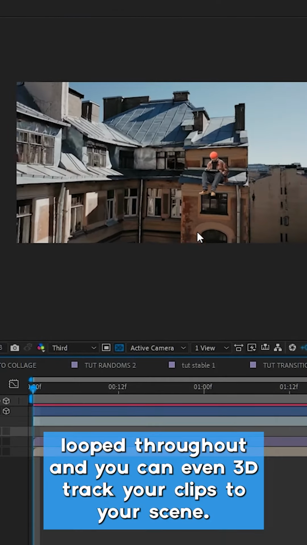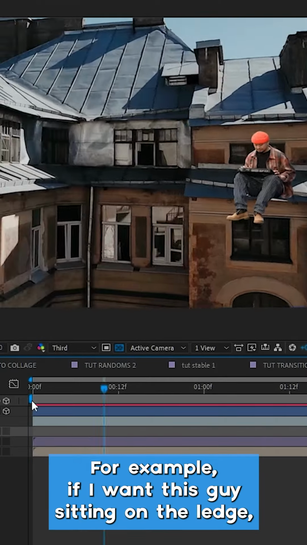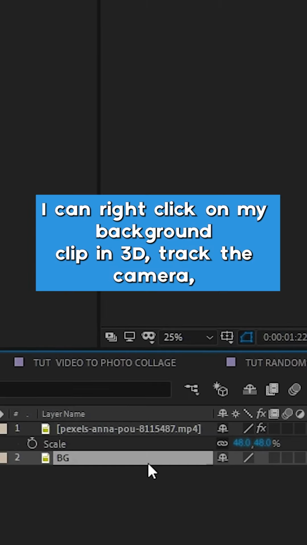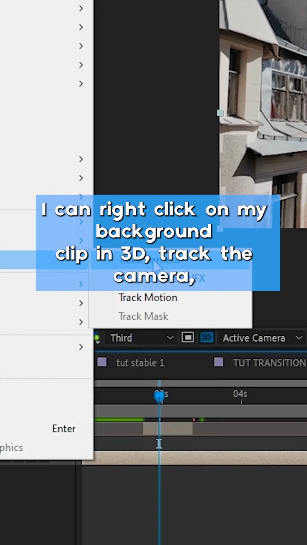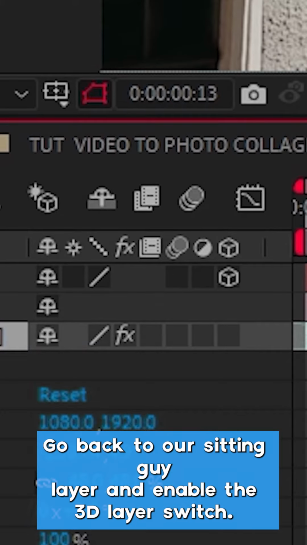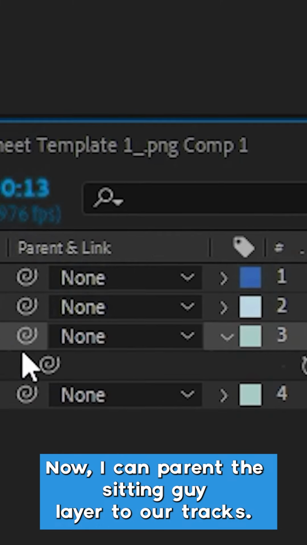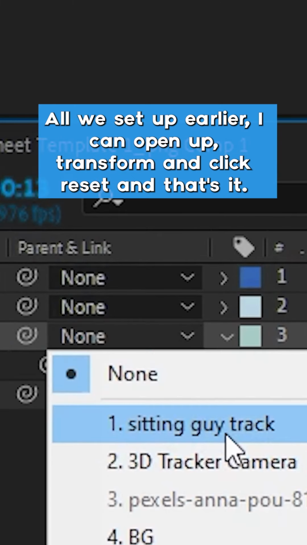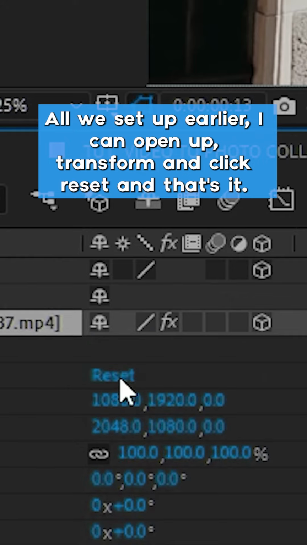And you can even 3D track your clips to your scene. For example, if I want this guy sitting on the ledge, I can right click on my background clip and 3D track the camera. I'll right click on that spot and I'll create a track solid. Go back to our sitting guy layer and enable the 3D layer switch. Now I can parent the sitting guy layer to our track solid we set up earlier. I can open up transform and click reset.